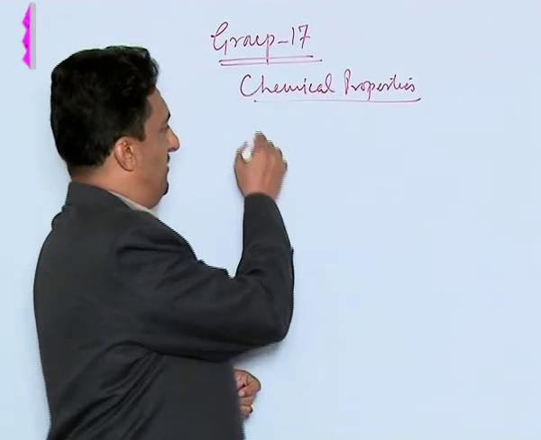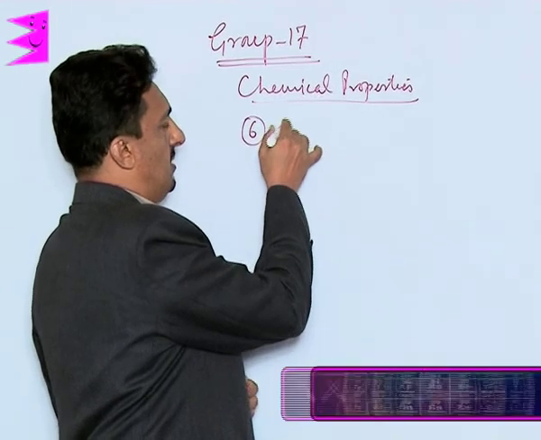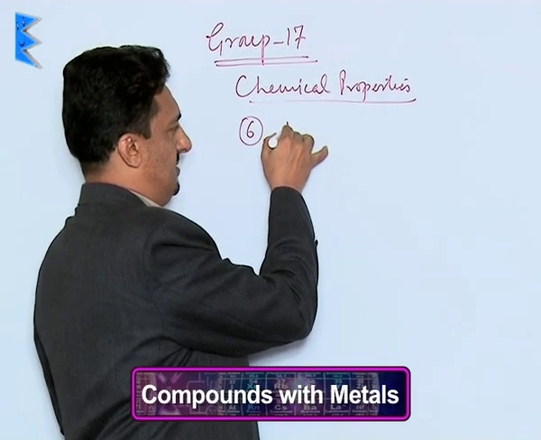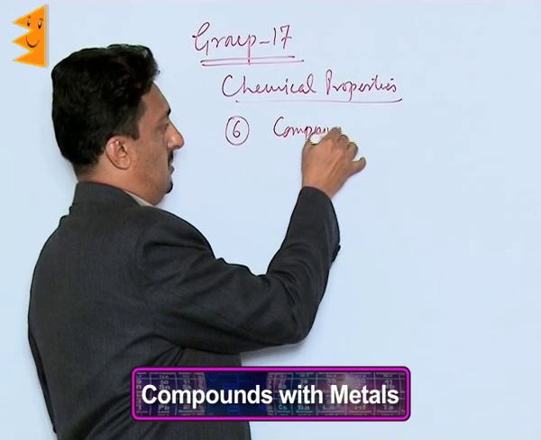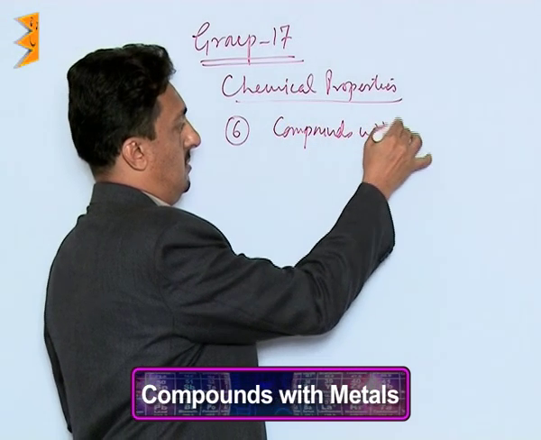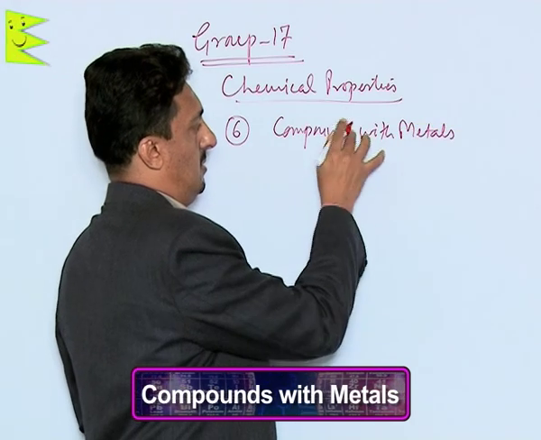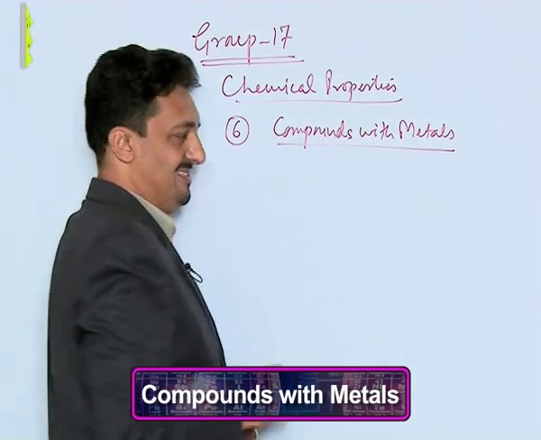Now let us discuss their further compounds with metals.